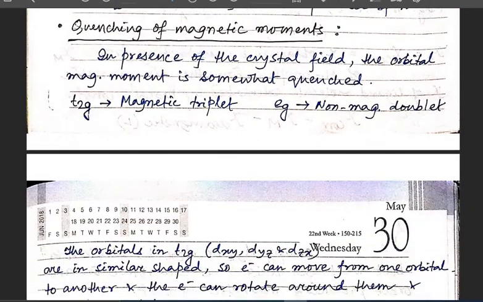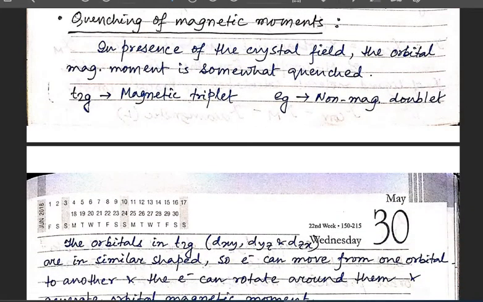Next we are talking about the quenching of the magnetic moments. In some cases we can observe that the magnetic moment's value is just quenched. So why is this quenching possible?